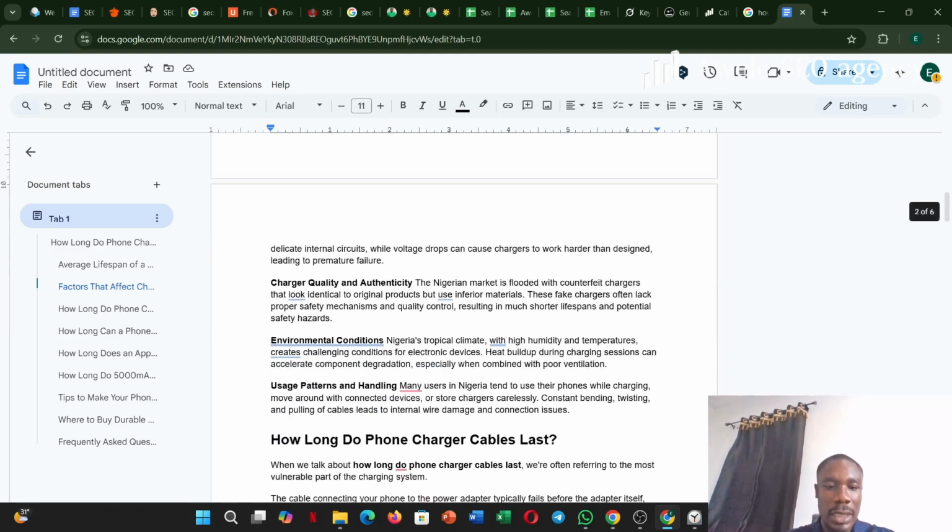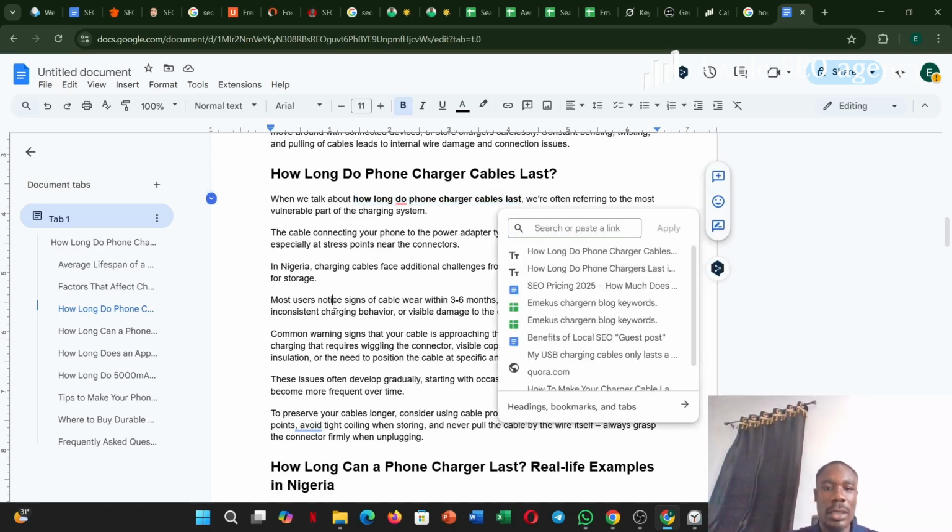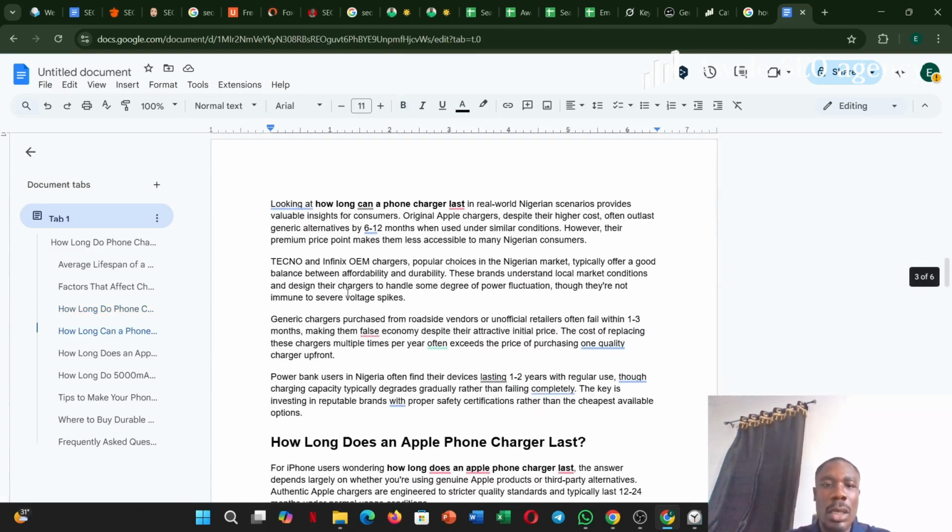Yeah, so just like that, I come to the next section. For example, this is one. I'll include a link somewhere like this. Copy it, Control K, and include a link just like that. Link, link, link, link.